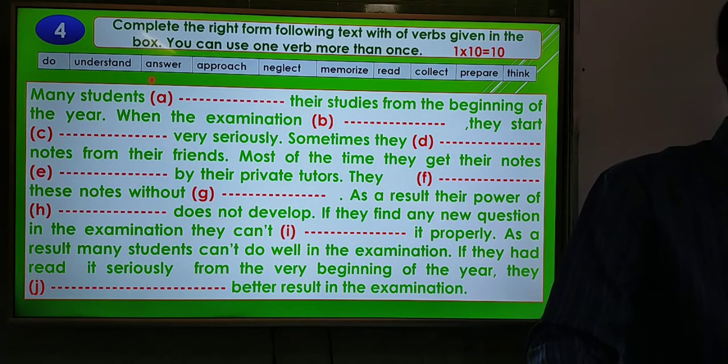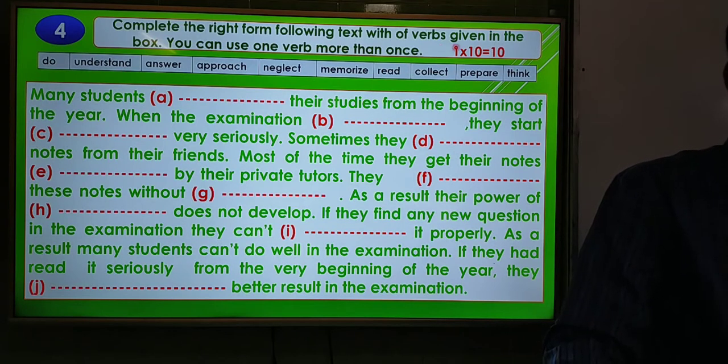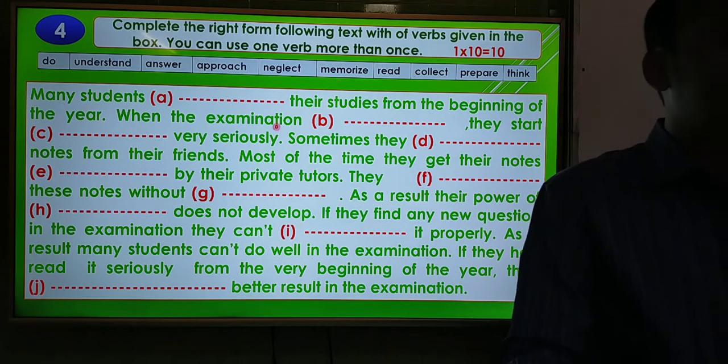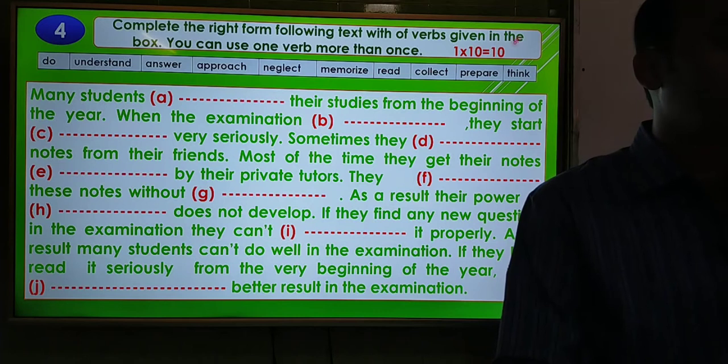Okay, dear student, this is question number 4, and the question is, complete the following text with the right form of the verbs given in the box. You can use one verb more than once. That means this is right form of verbs, and here you will get 10 marks for 10 gaps. So dear students, this is the new marks distribution.